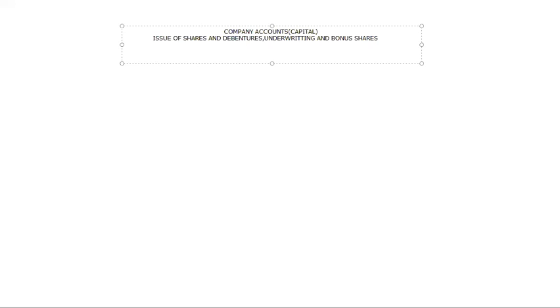So what I have decided is that I need 10 lakhs of money, so I decided to go for issuing 10,000 shares at the rate of 100. So now it will be 10 lakhs. This is my ultimate goal for getting the money.